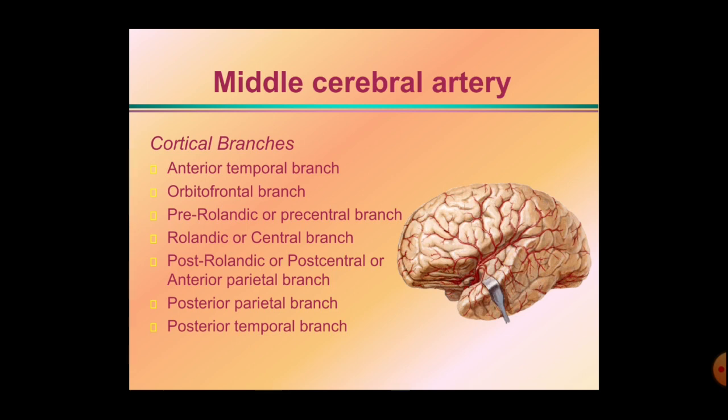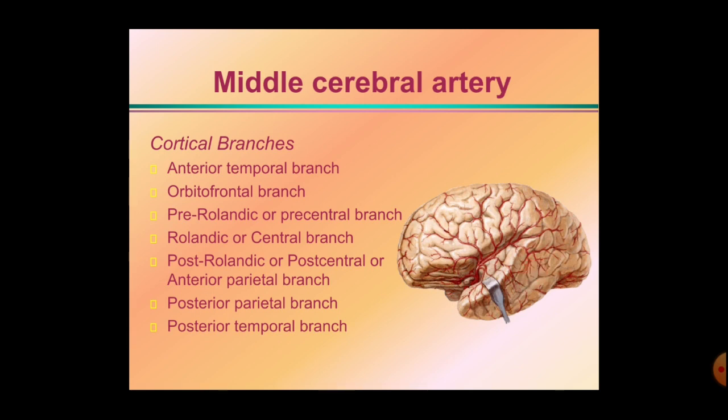So in the lateral fissure, the middle cerebral artery runs backwards in the posterior ramus. While going, it ramifies into a number of branches. There are some orbital branches present here, and the frontopolar branch. Then there is the anterior central branch, the pre-central branch, central branch, and post-central branch. Here are the anterior parietal branch and the posterior parietal branch, and the anterior and posterior temporal branches.